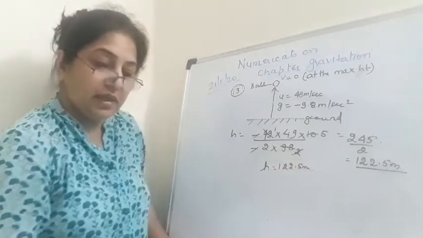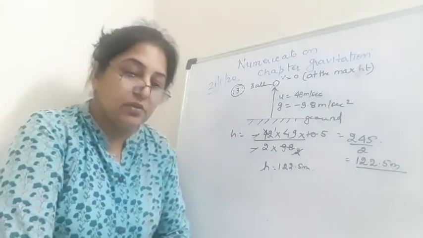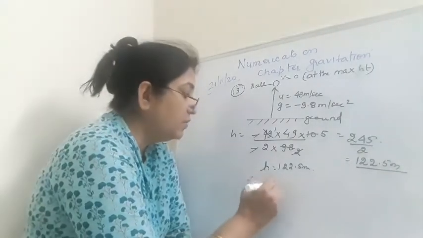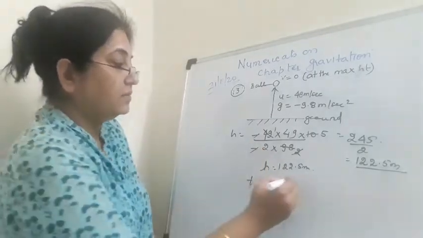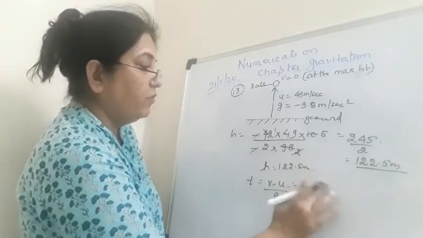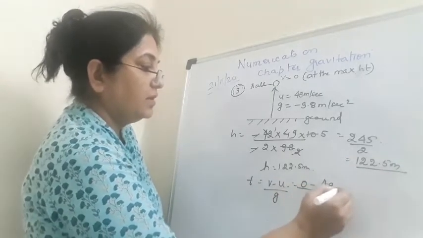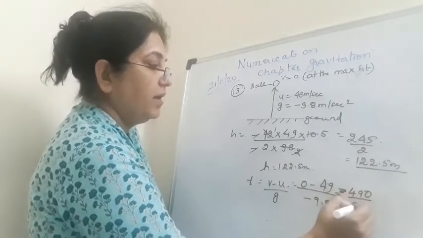Now coming to the time. The time it takes to reach the maximum height is given by the formula t is equal to v minus u upon g. v is 0, so 0 minus 49 upon minus 9.8. So this will be 490 upon 98.